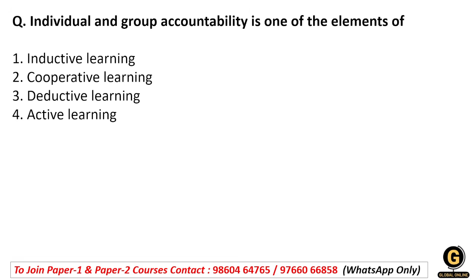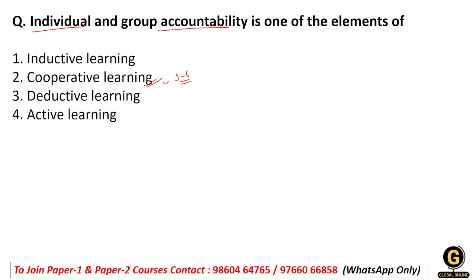Next question is, individual and group accountability is one of the elements of what? As we have discussed in the previous question about cooperative learning, cooperative learning basically is a teaching method in which students work together in small groups, basically a group of 5 or 6 people, to achieve a common learning goal. The success of the group depends on the contribution of every member. So here individual and group accountability is the element of cooperative learning.